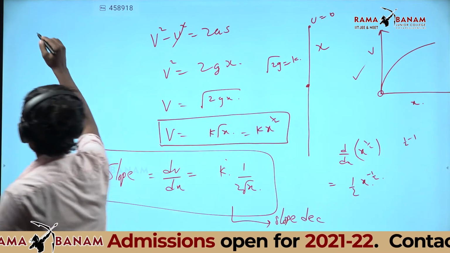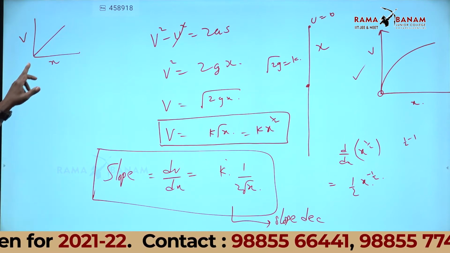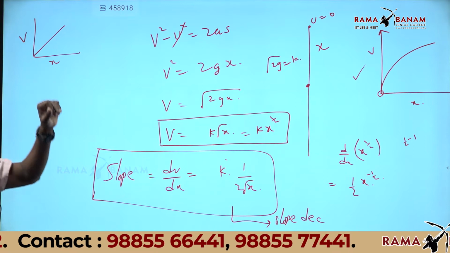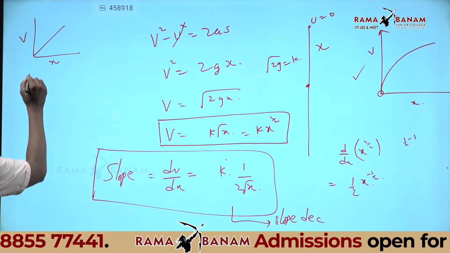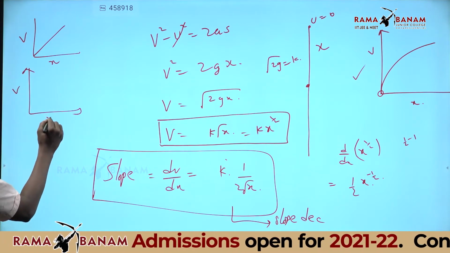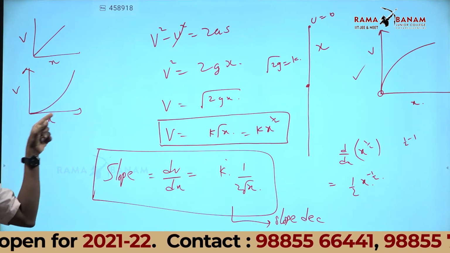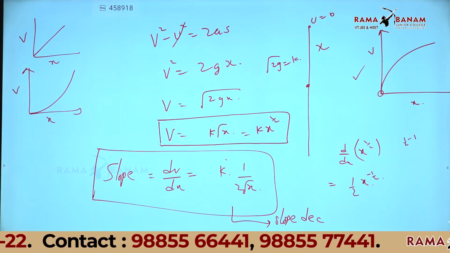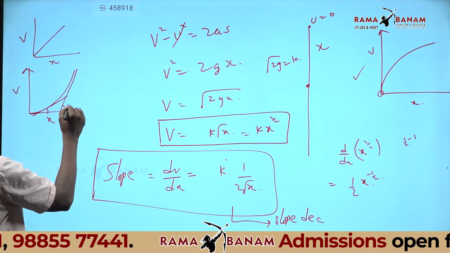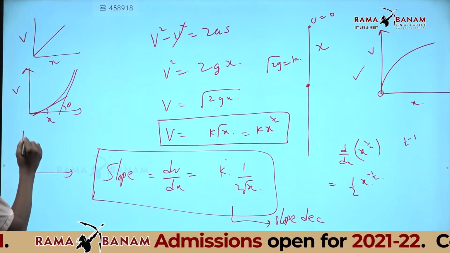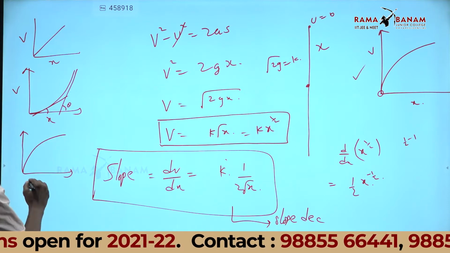You are given options. One is a straight line. Many of you will think as x increases, velocity will increase, but it is not a straight line. Another one is given like this. Here the slope is increasing. See here tan theta is less, here tan theta is more. The slope is increasing. Another option, I am not taking the number order: here the slope is decreasing. Only this is correct.